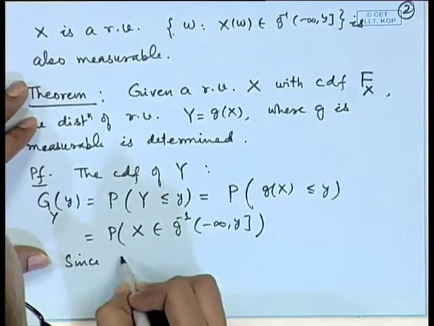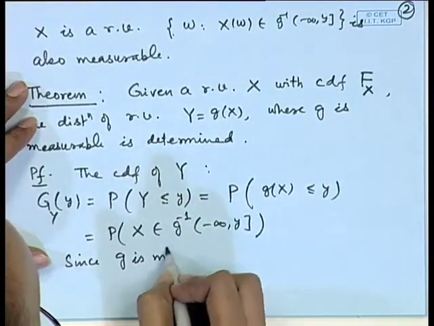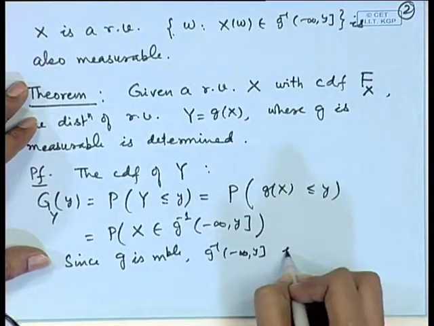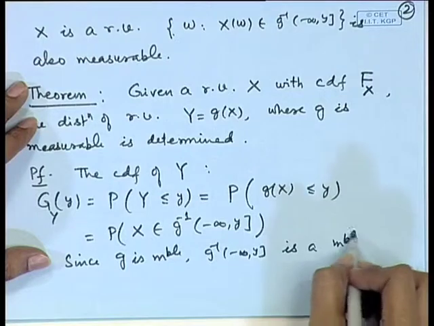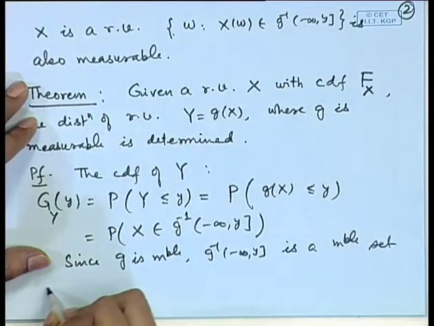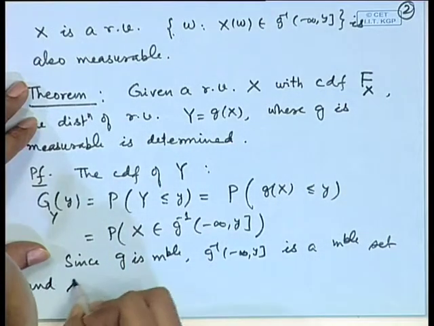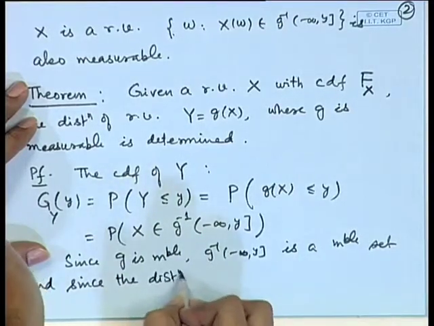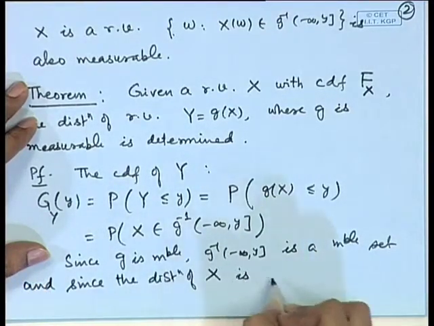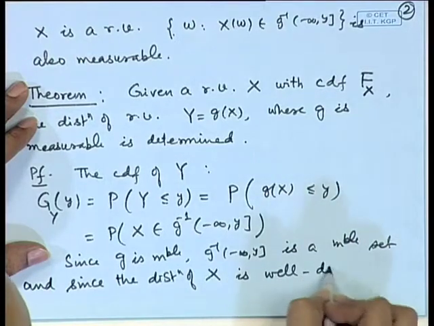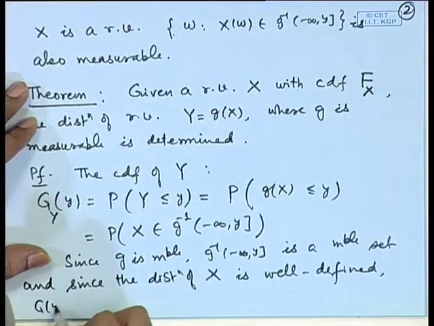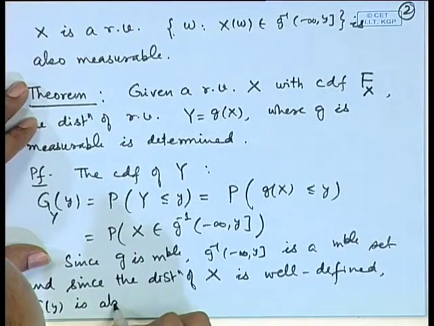Since g is measurable, g inverse of (minus infinity, y] is a measurable set, and since the distribution of X is well defined, G(y) is also well defined.